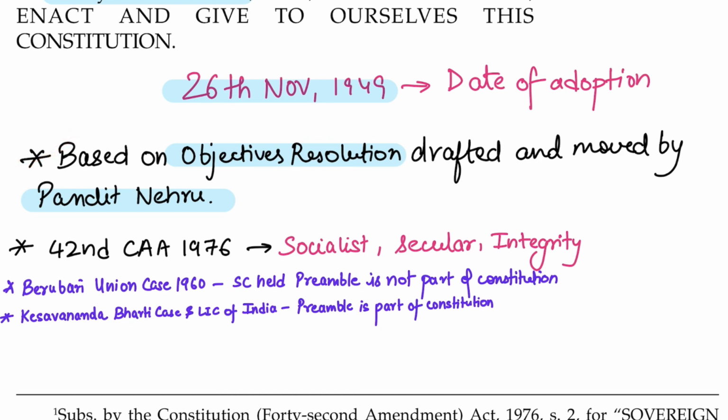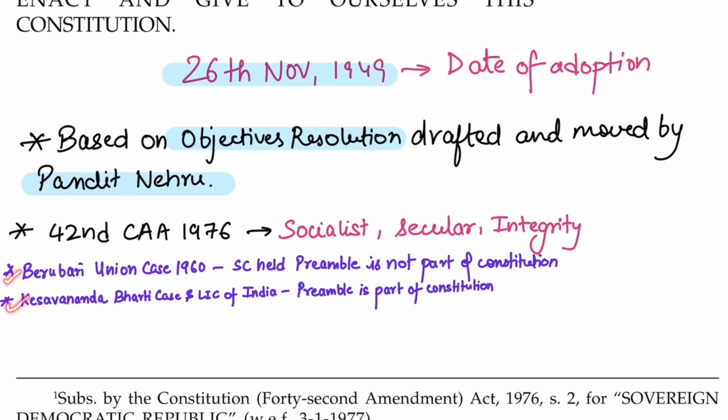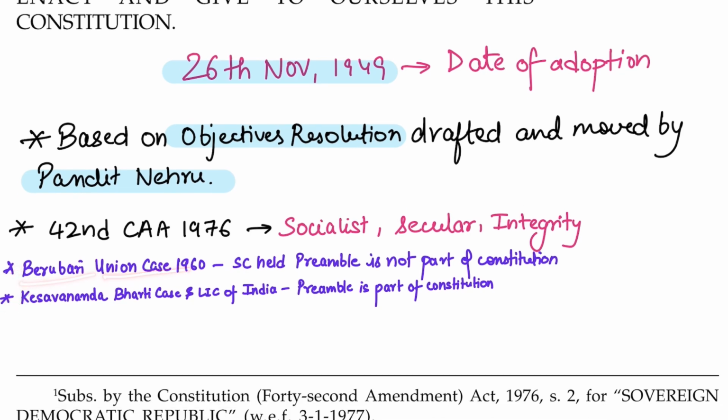Based on the Objectives Resolution, it was drafted and moved by Pandit Nehru, and the 42nd Constitutional Amendment Act 1976, which is also referred to as the mini constitution, added socialist, secular, and integrity in the preamble. Now, these cases: Berubari Union Case 1960, in this, SC held that preamble is not a part of constitution. In Kesavananda Bharati case and LIC case of India, preamble was considered as the part of constitution. And one more thing, preamble can be amended provided that there is no change in the basic structure of the